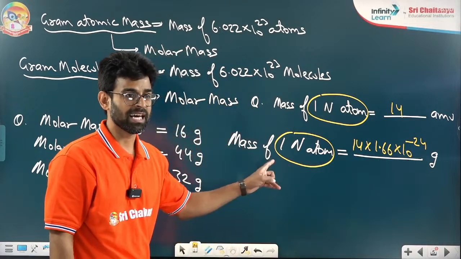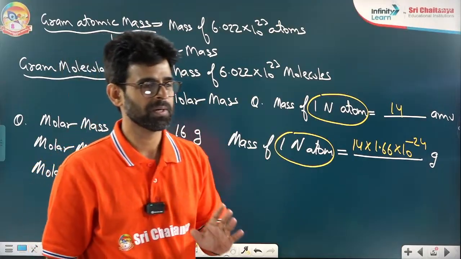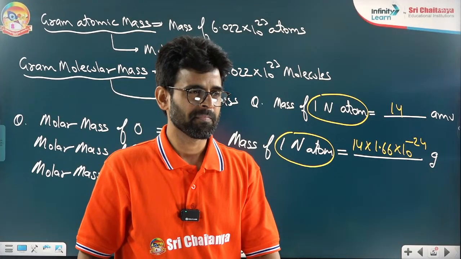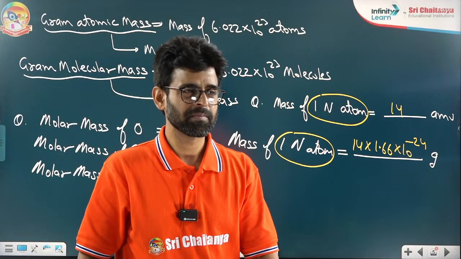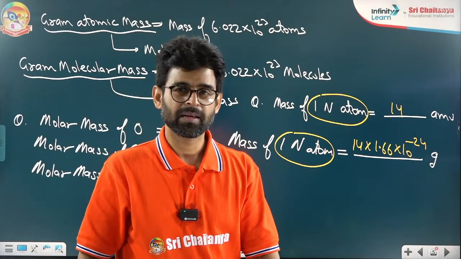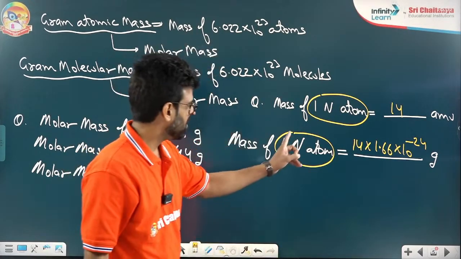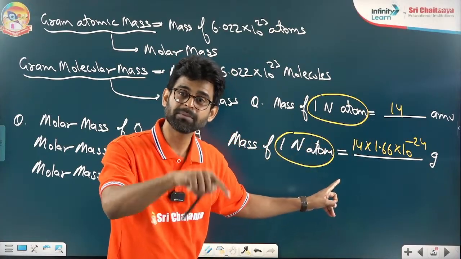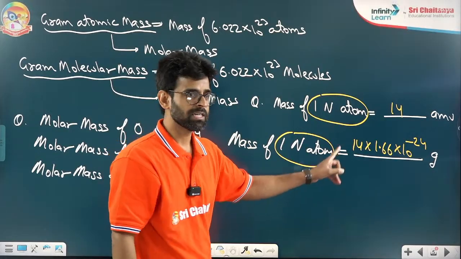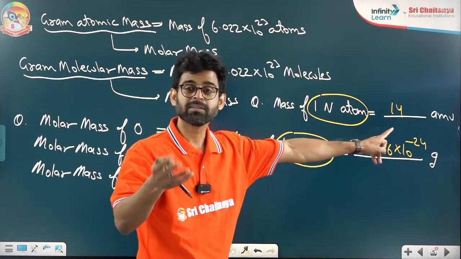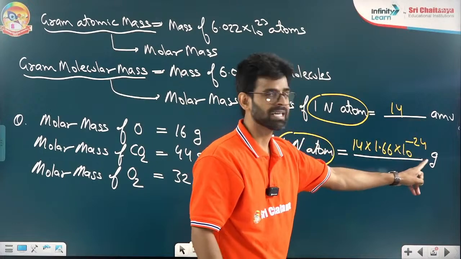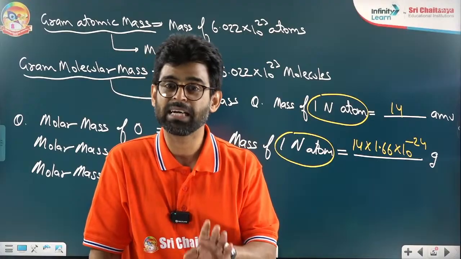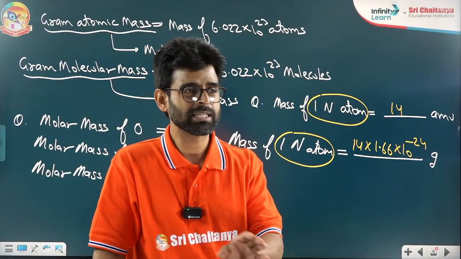Many of you made a mistake here. I know, that's why I gave this question to you. I hope we are clear now. Yes, everyone? Here I am asking you the mass of one nitrogen atom. Here also I am asking one nitrogen atom only. So 14 AMU I know very well. I am just converting the AMU into what? Grams using the relationship. Many of you made a mistake here. That's why I told this question. I know students make mistakes here.